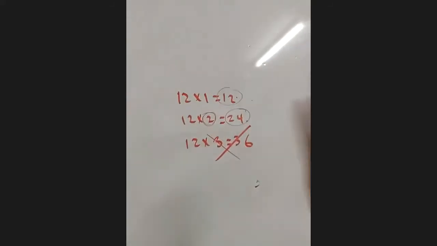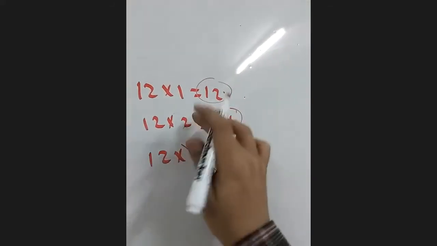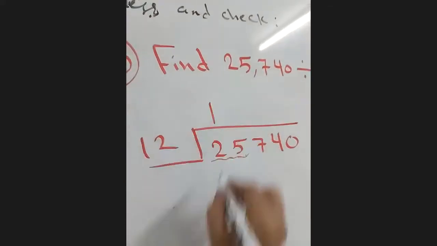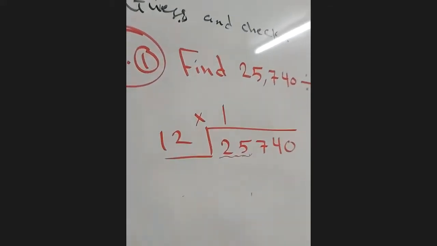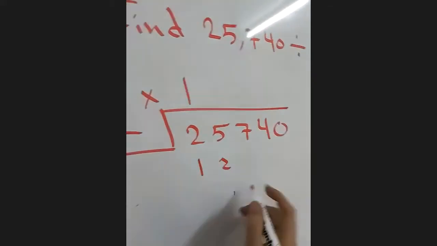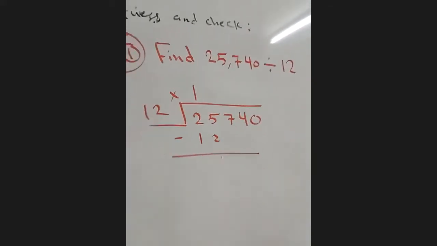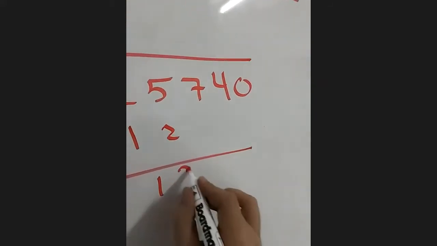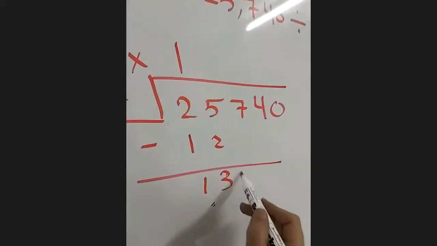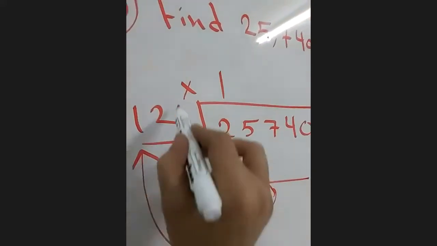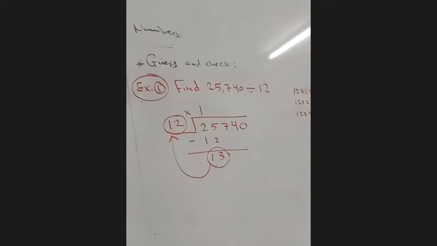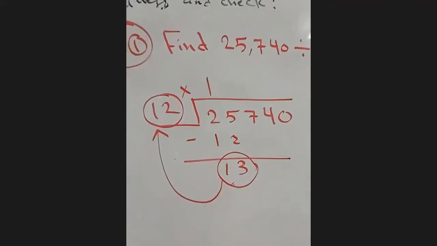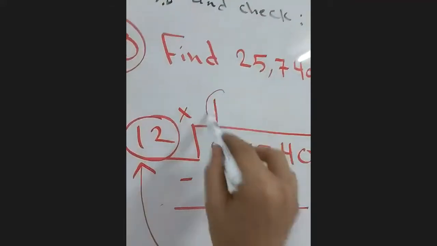Suppose that we made a mistake and we did not choose 2, we chose 1. Let's put 1 to see what happened. 1 multiplied by 12 is 12, right? Now the next step is the subtraction. 25 minus 12 is 13. The 13, guys, here is bigger than 12. In this case, my choice here is wrong.